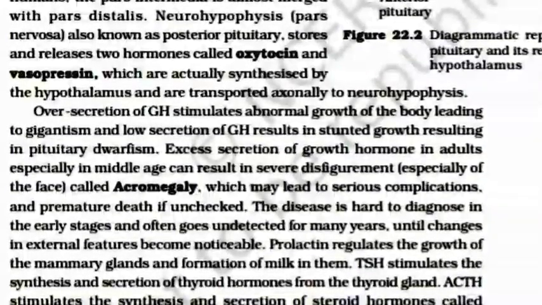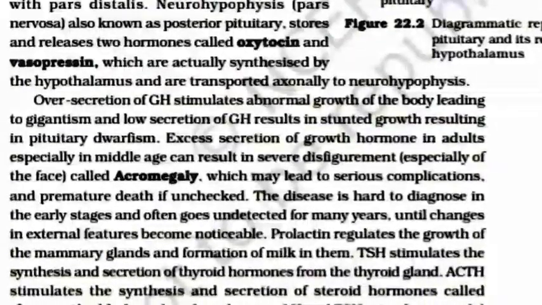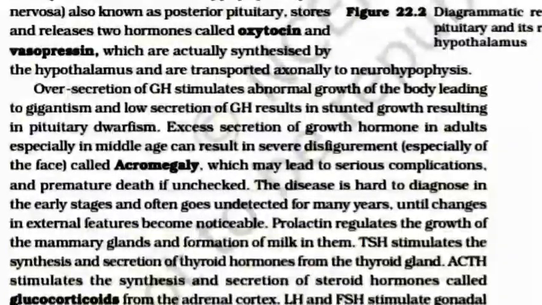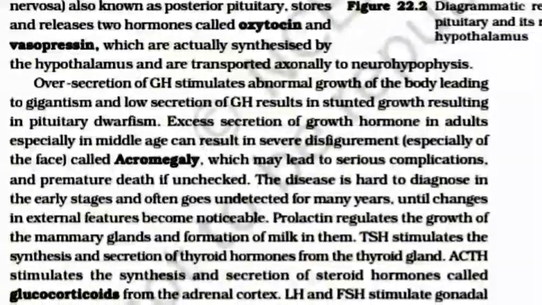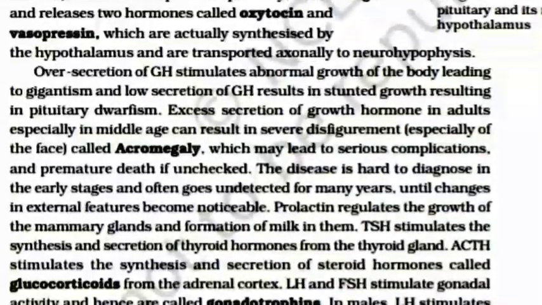The disease is hard to diagnose in the early stage and often goes undetected for many years until changes in external features become noticeable. Prolactin regulates the growth of the mammary glands and formation of milk in them.